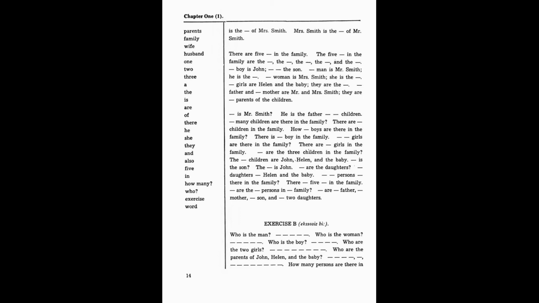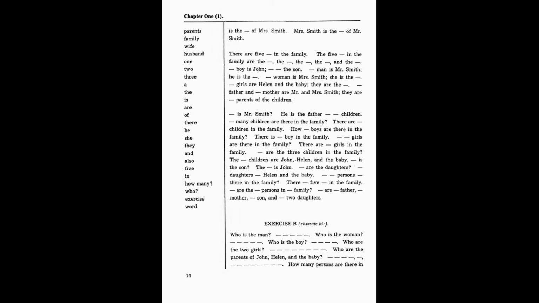There are 5 persons in the family. The 5 persons in the family are the mother, the father, the daughter, and the son. The boy is John. He is the son. The man is Mr. Smith. He is the father.